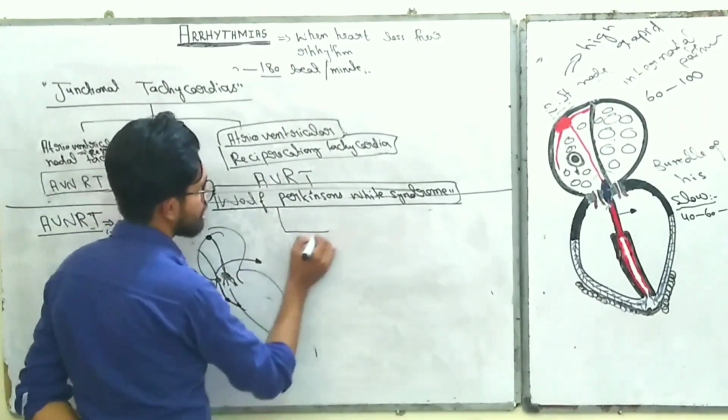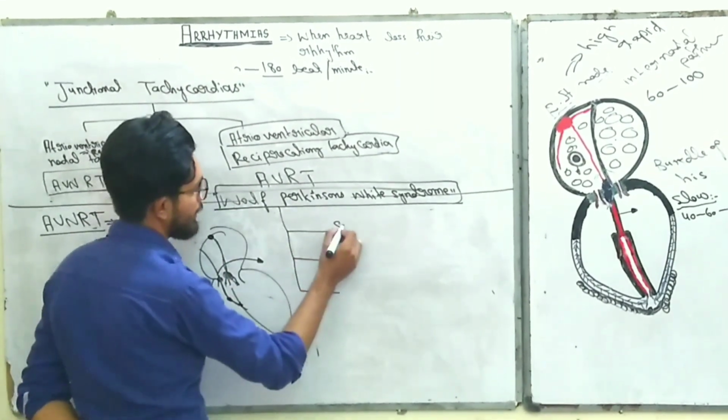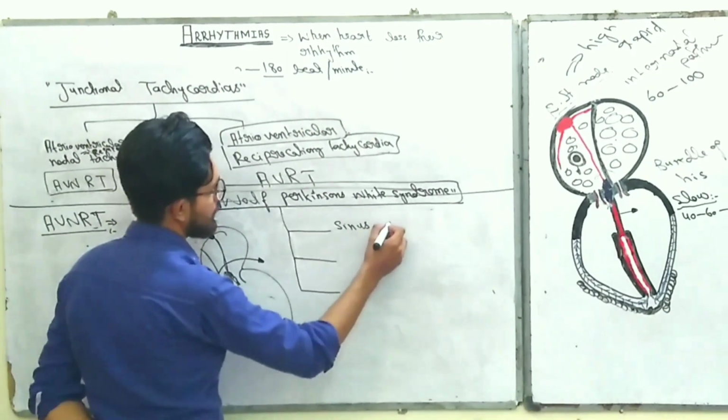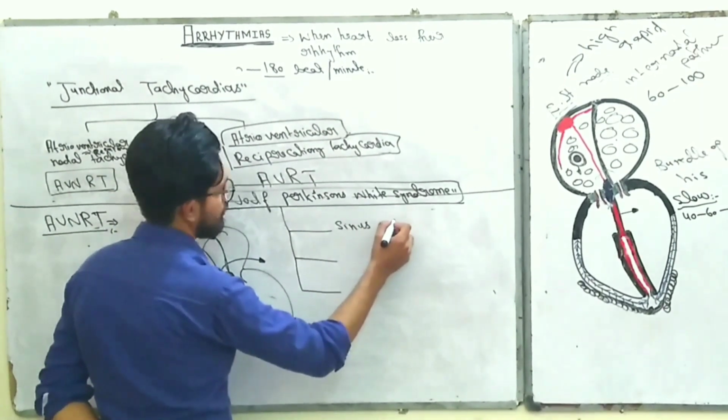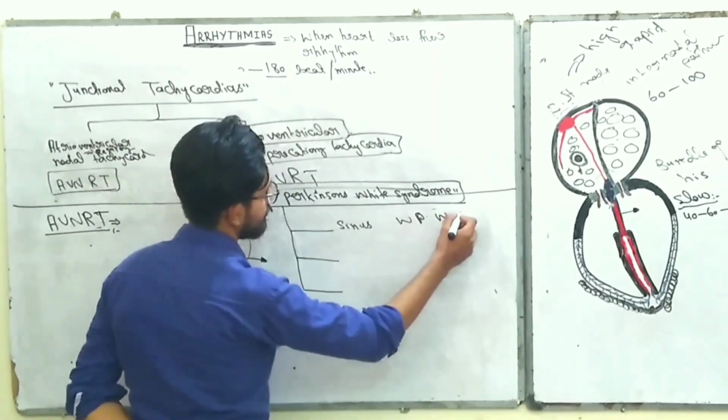This Wolff-Parkinson-White syndrome is further divided into three categories. First one is sinus Wolff-Parkinson-White syndrome, right?